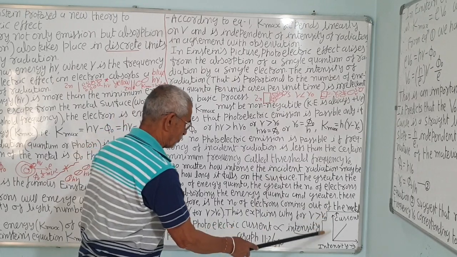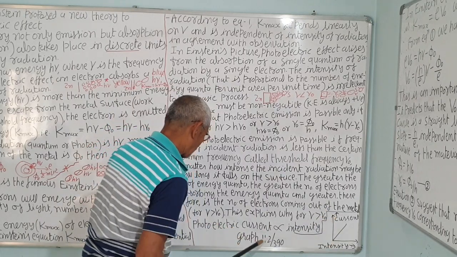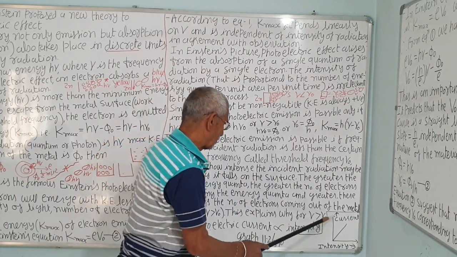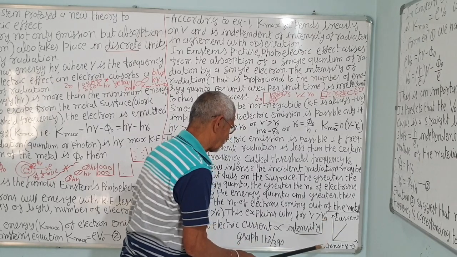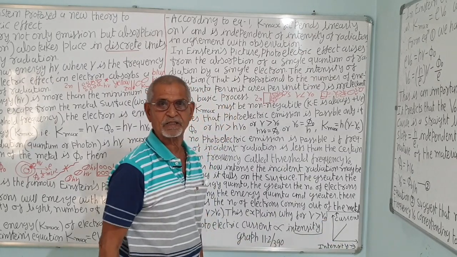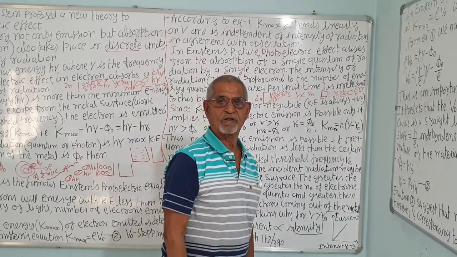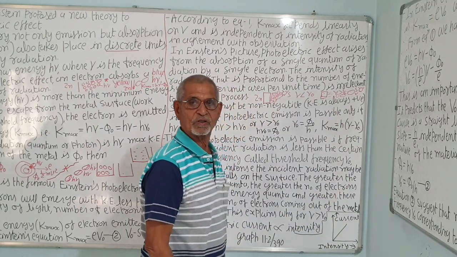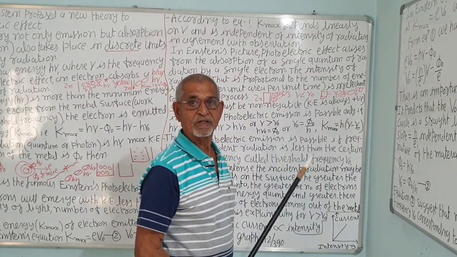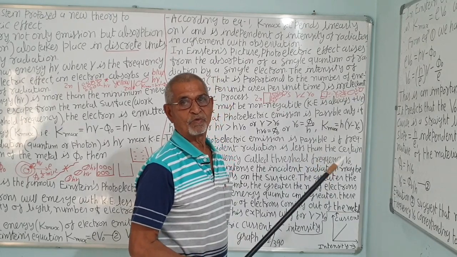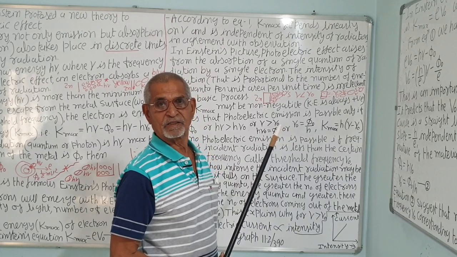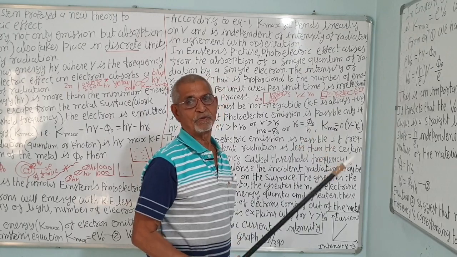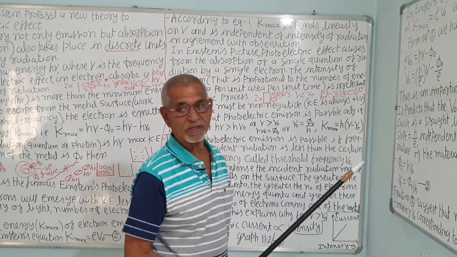This also Einstein proves. We have seen this graph in figure 11.2 on page number 390. Already we have studied that the photoelectric current is directly proportional to the intensity of light. Intensity is taken on the x-axis and photoelectric current on the y-axis and the graph is plotted. The graph is found to be a straight line. Why? Because if intensity is more, that is, the bulb light source is kept nearer, more photons will fall on the photosensitive plate. As a result, more electrons will be liberated from the zinc plate, so the current flowing in the circuit will increase.